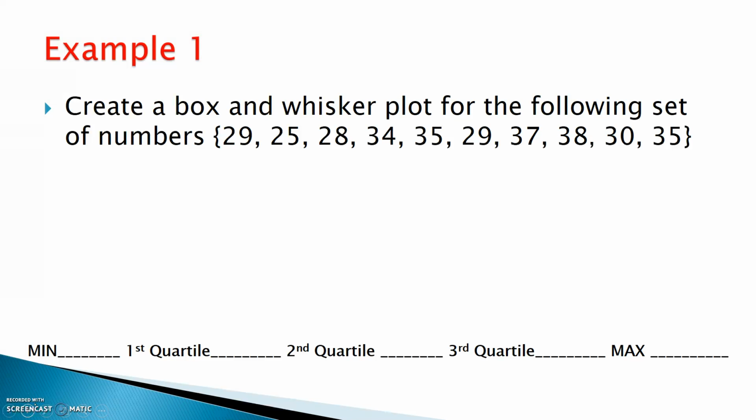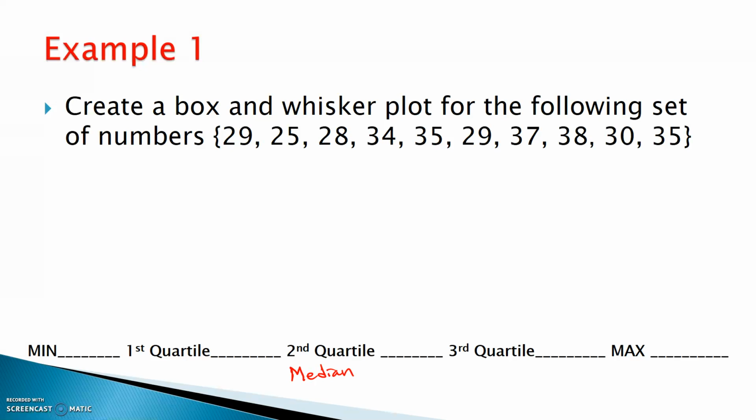All right, so let's go through it. The very first thing that I want to do, of course, I need my minimum, my Q1, my second quartile, or in other words, my median, and I need my third quartile, and then my max. So I need to first put these numbers in order. So let me put these in order.